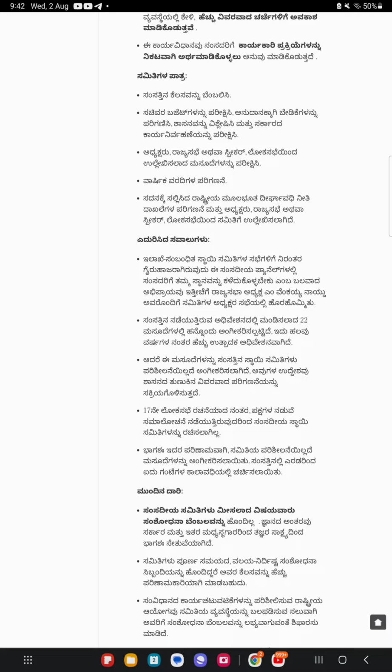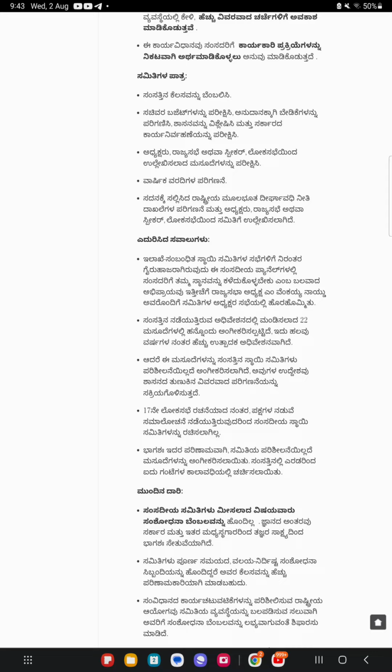Challenges faced. Absentees from meetings of department-related standing committees. These parliamentary panels were strongly raised during a meeting of chairpersons of the committees of Rajya Sabha. 11 of the 22 bills introduced in the ongoing session of Parliament have been passed, which makes it a highly productive session after many years.